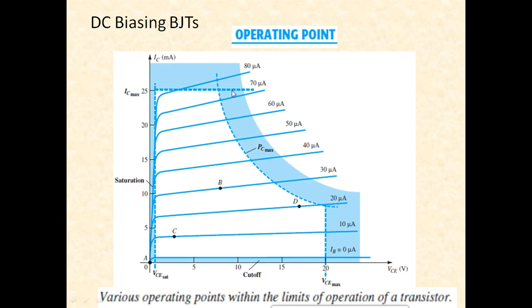So there will be a lot of leakage current here, power issues. So point B is usually far from saturation, cutoff as well as the power limitations. So as a thumb rule, this point B is the preferred operating point.